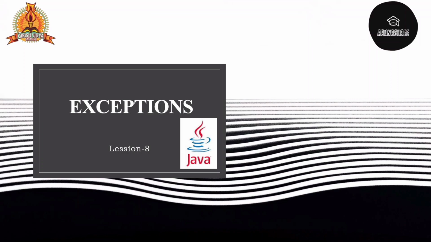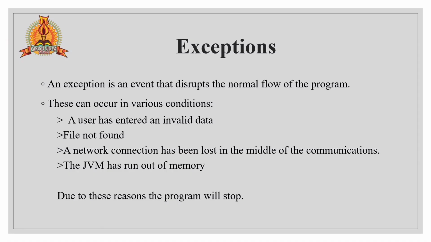Our 8th lecture will be exceptions. An exception is an event that disrupts the normal flow of the program. It means it will interrupt the normal flow of the program while the program is executing. These can occur in various conditions, like when a user has entered invalid data, that time it will throw an exception.